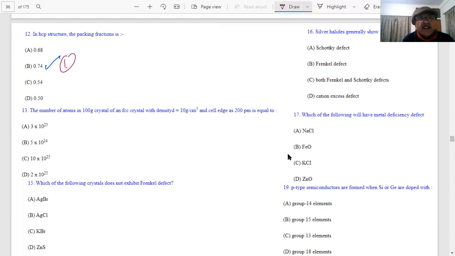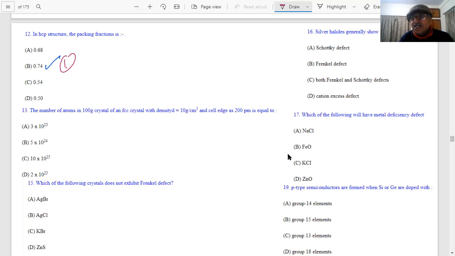The number of atoms in a 100-gram crystal of an FCC crystal with density given, and cell edge given, is equal to, students. This question was put up somewhere in the paper. Now here some calculation is required. You have a paper, you have a pen, students. I give you two minutes. Okay, you do it.